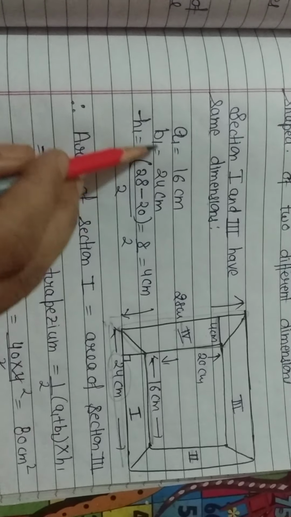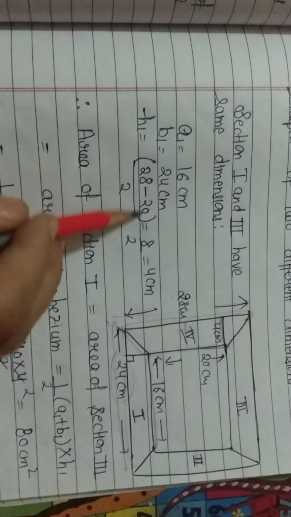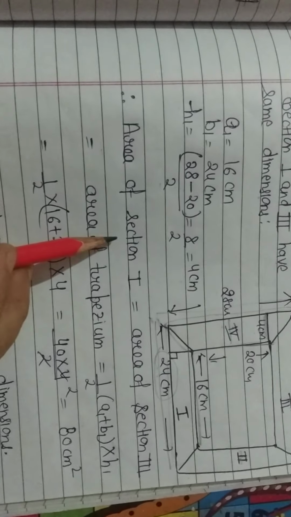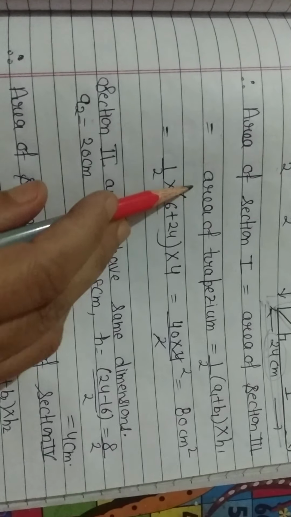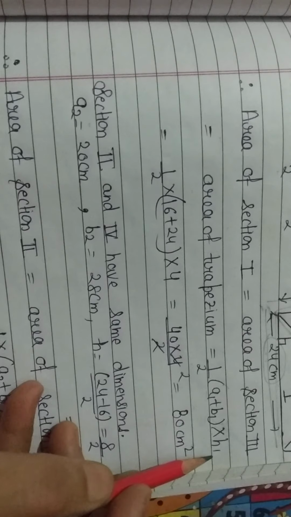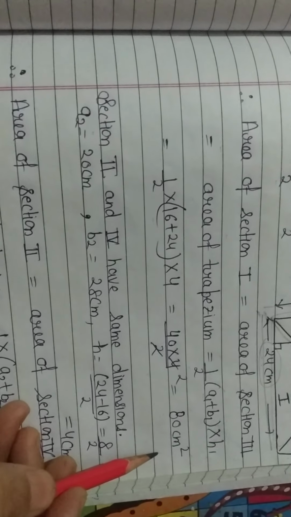Sections 1 and 3 have the same dimensions. A1 is 16 centimeter, B1 is 24 centimeter and height is 28 minus 20 by 2, 8 by 2, which is equal to 4 centimeter. So area of section 1 is equal to area of section 3, which is equal to area of trapezium, which is 1 by 2 into sum of the parallel sides into height. By putting the values, it is coming 80 centimeter square.